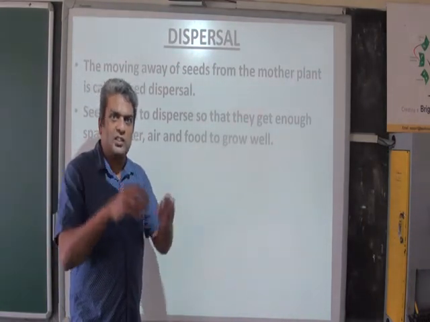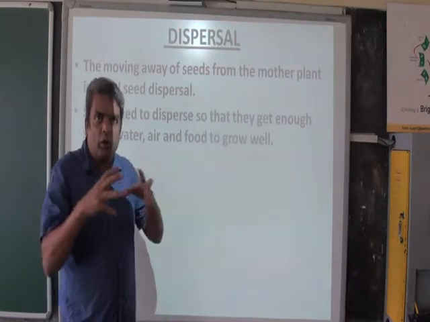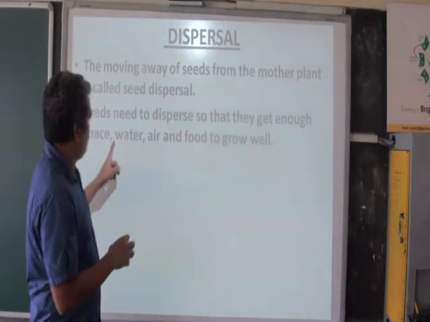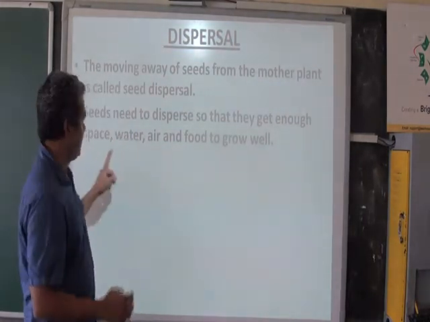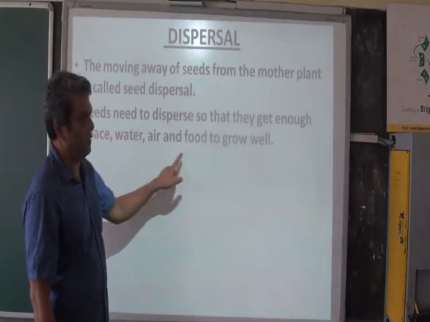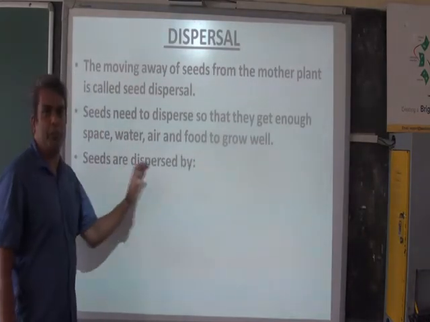You cannot put 10 seeds in one pot and make it grow. Then what will happen? They will all crowd and kill each other. So for a seed to germinate properly, it needs space, enough water, air and food to grow. Then seeds need to be dispersed.